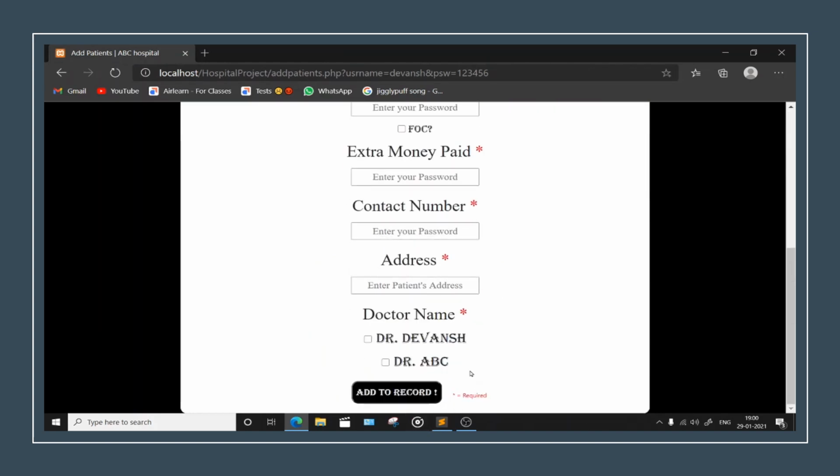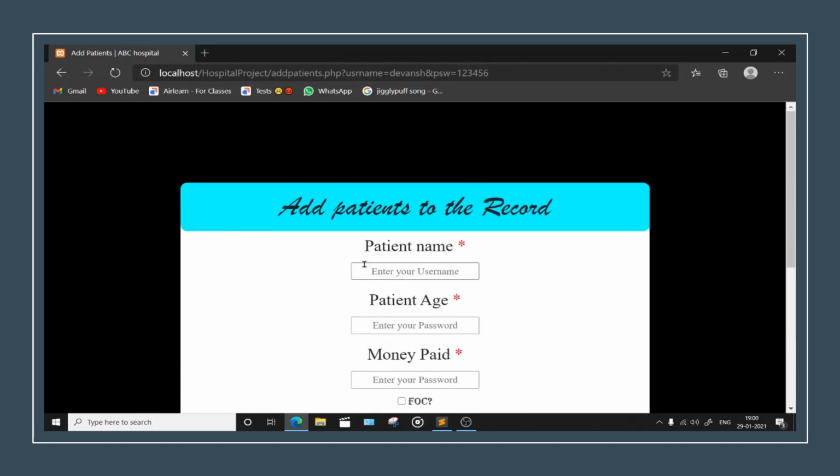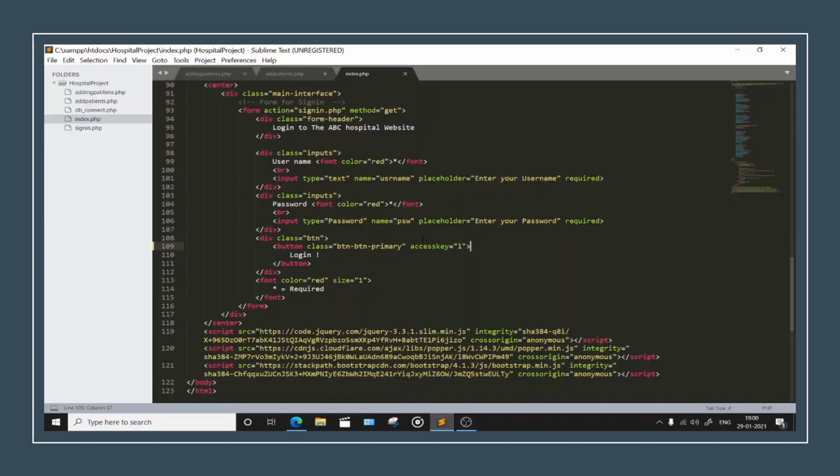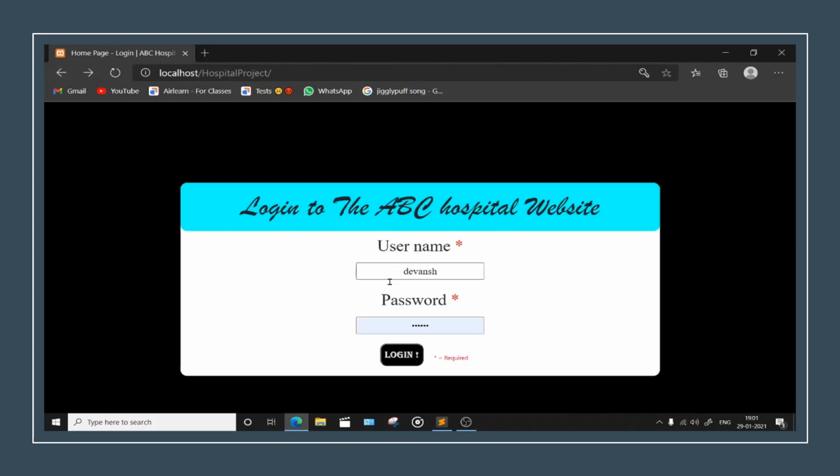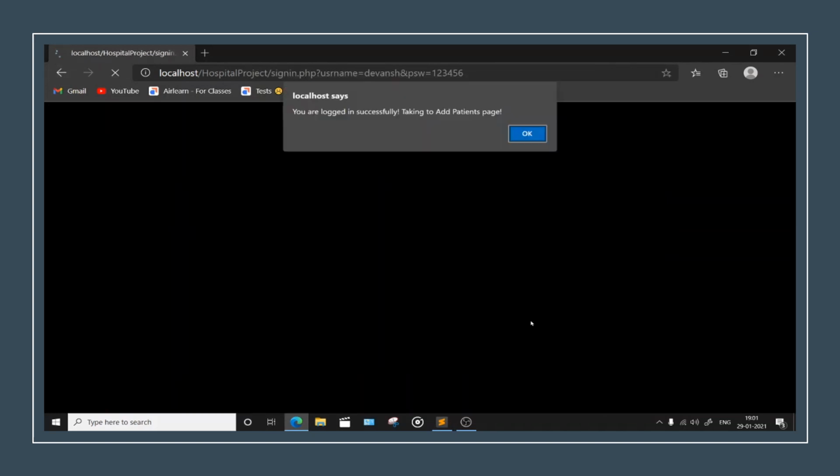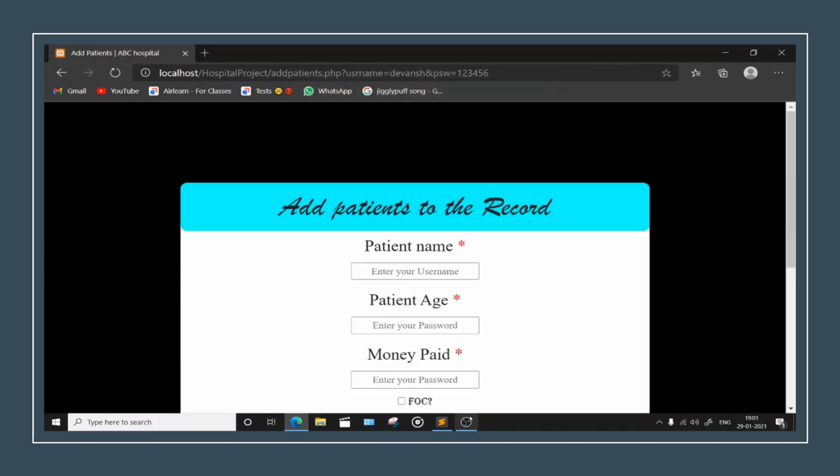So you all add this one access key. Alright, so this is the access key one done perfectly fine. Alright, now even if you keep it, it is not case sensitive, right? So if you keep capital L, then also it will work, no problem. See, even if I press Alt L, it will go to its place. So it's not an issue, right?